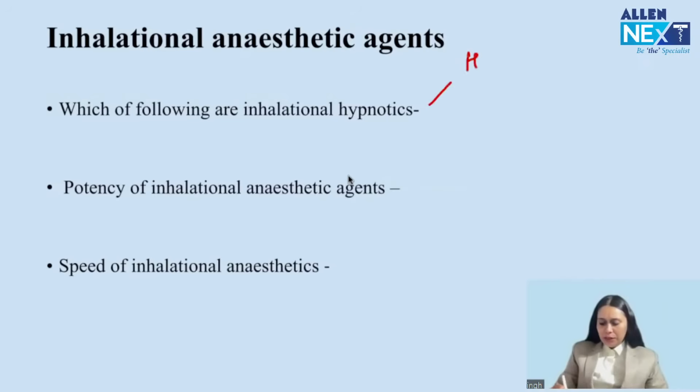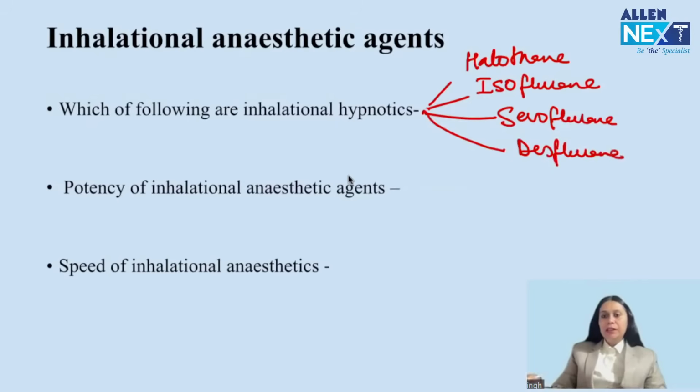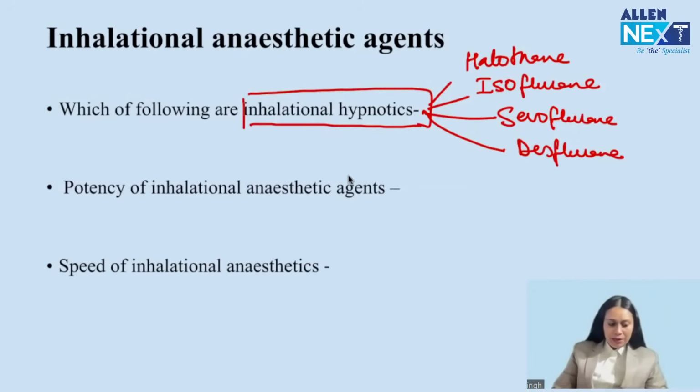We have halothane, your isoflurane, your sevoflurane, your desflurane. These are the four important inhalational hypnotics which we are using for producing loss of consciousness.